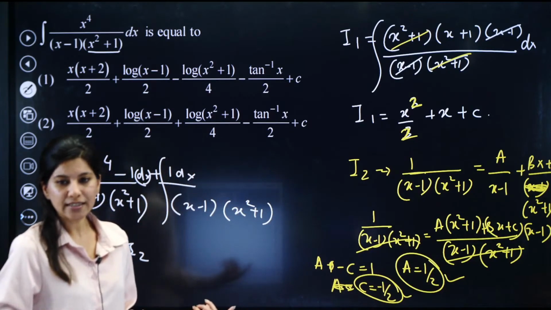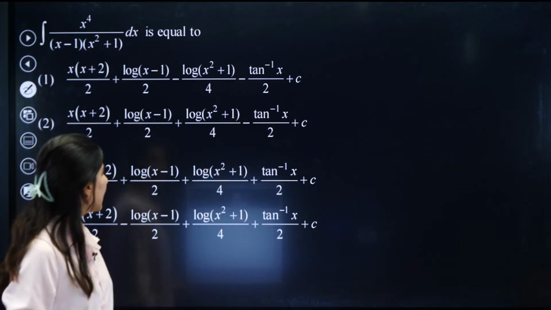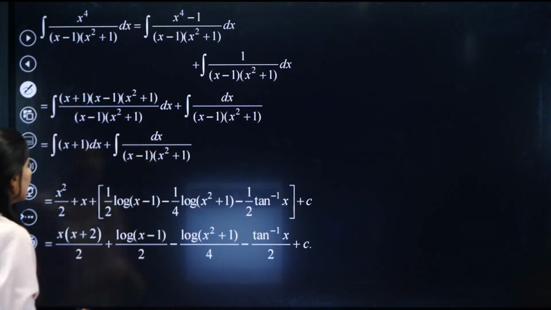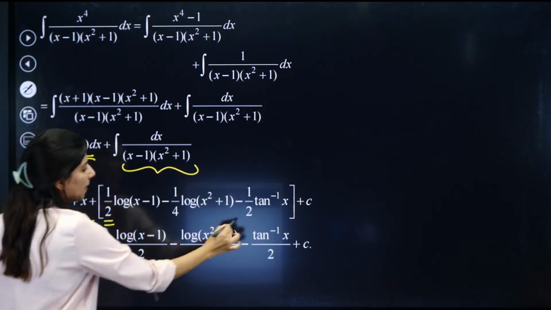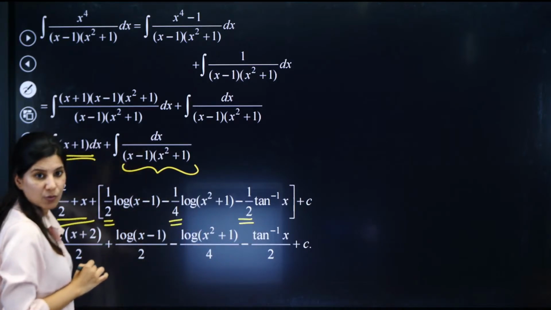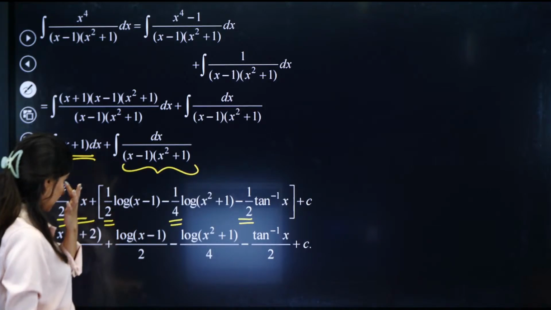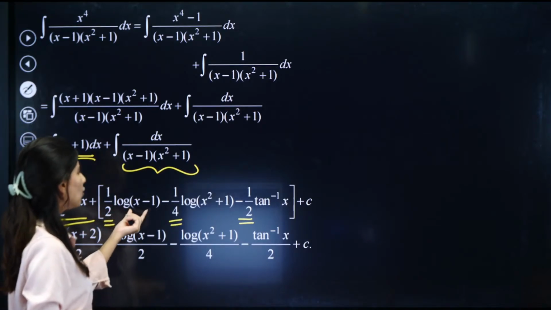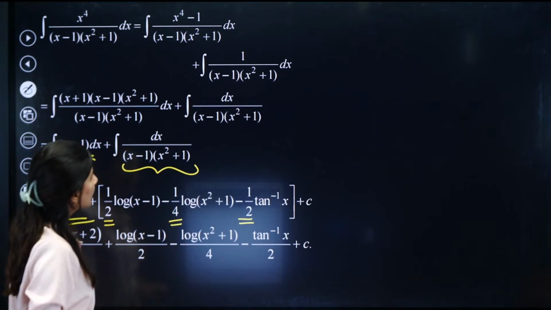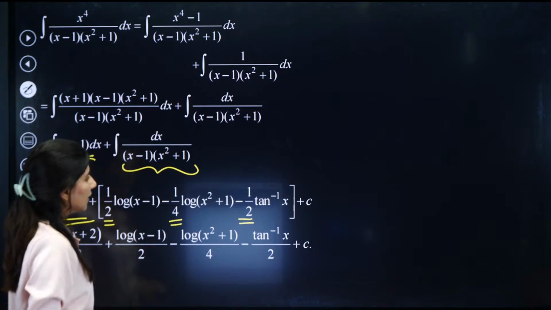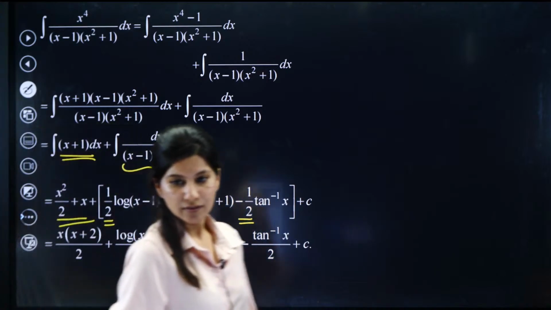Will you be able to integrate it? I'll show you the solution over here. So yes, this is very easy. This is what you need to integrate. So a is 1 by 2, c is minus 1 by 2, B is minus 1 by 4. Okay. Now integrate. Now you can integrate. So this is half log x minus 1 minus, you are going to have log of x square plus 1, okay, and minus tan inverse x. So this is how your expression will be, okay.